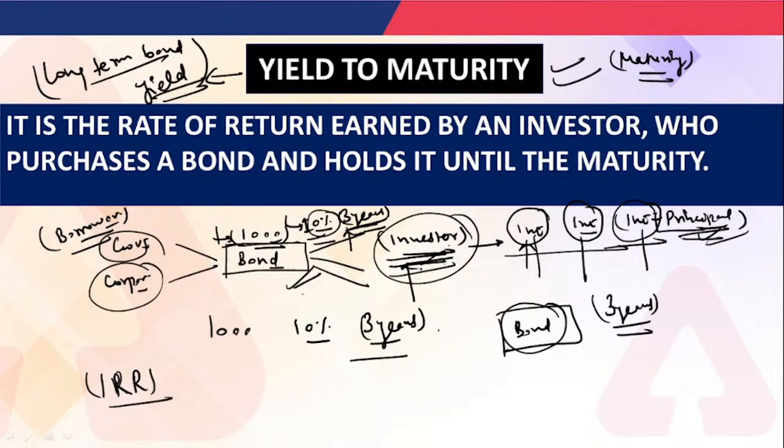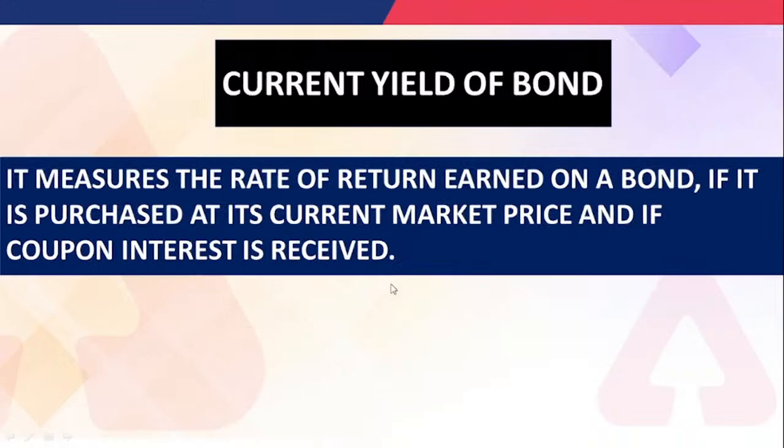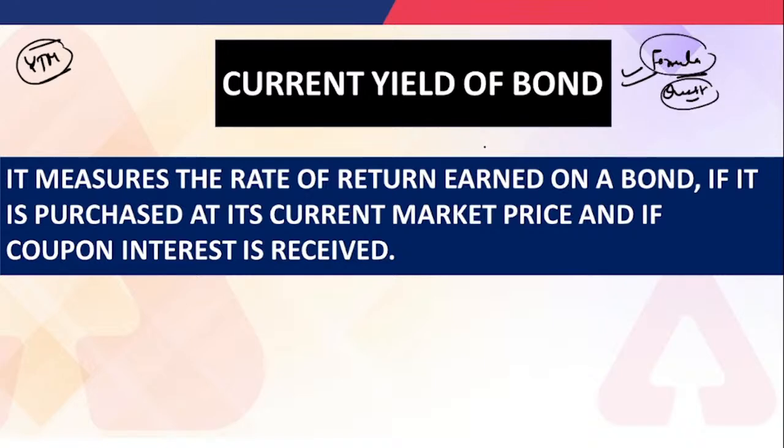Now understand another important topic from the exam point of view, because while studying we actually skip this topic, the current yield of the bond, because we think that YTM is the most important and most questions are based on it. But you are definitely going to get one question on the current yield of the bond in the examination. Actually two questions, because one question is theoretical, like the formula that may be asked, as well as the numerical question. So that is also very important to understand.